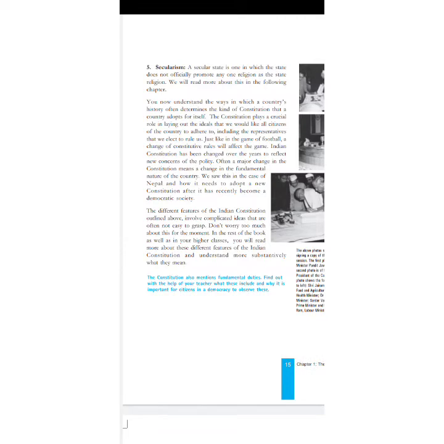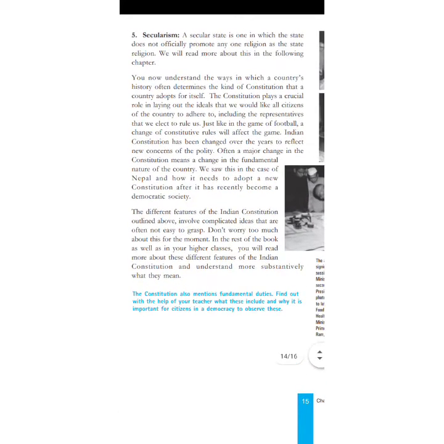Everyone would be independent, or would have the right to practice their own religion, and therefore we say India is a secular state. The Constitution of India does not say just practice Hinduism or just practice Islam. That's not mentioned in the Constitution, and therefore we call it a secular form of government, or secularism, that is prevalent. So these are the pillars of the Indian Constitution that we talk about.